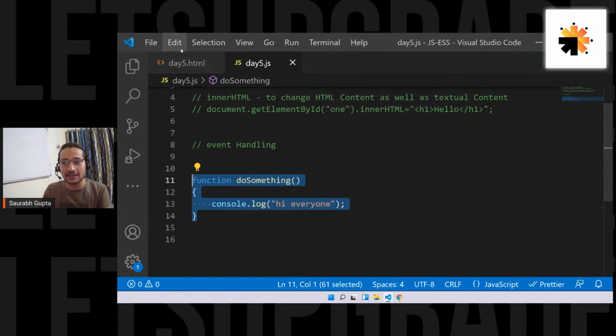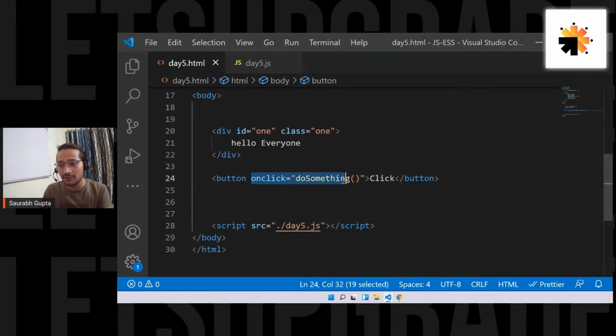Is that clear? And that connection you have made here, when this event happens, please listen to it, do something, please listen to it and work. Is this clear, everyone? This is one trick. There are multiple ways of doing it, but this is the simplest way. For now, this is fine for us. For beginners like us, it is perfectly fine. So that, guys, is event handling.